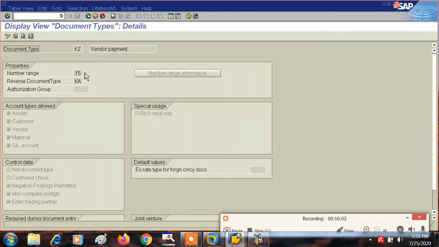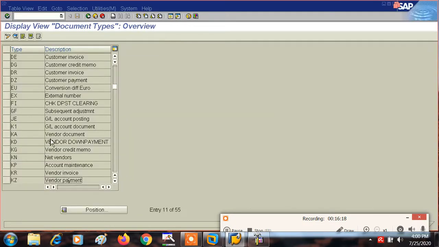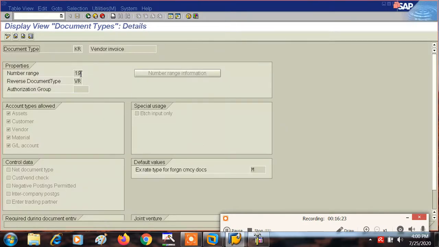Okay, sorry. That is KZ. The number range is 15 for KZ. Now if we talk about vendor invoice, the number range is 19 for the vendor invoice KR. Okay, like that, and so on. So we have created up to 14, I think. So let's create 15 and 19 also.